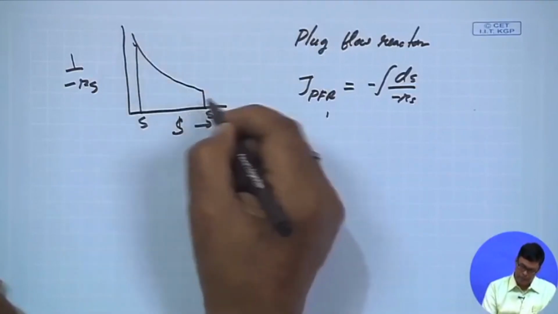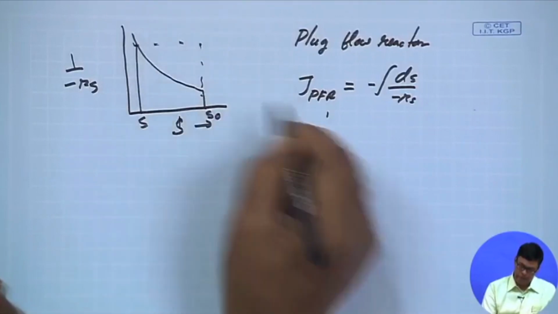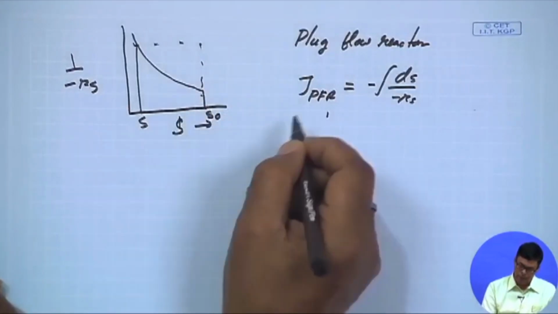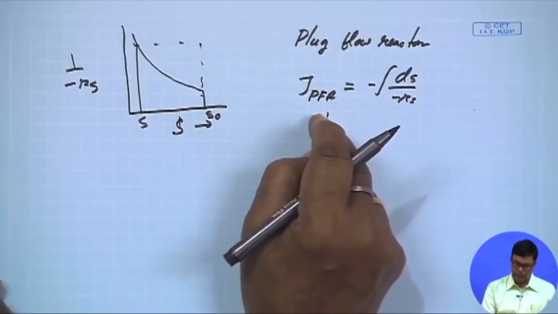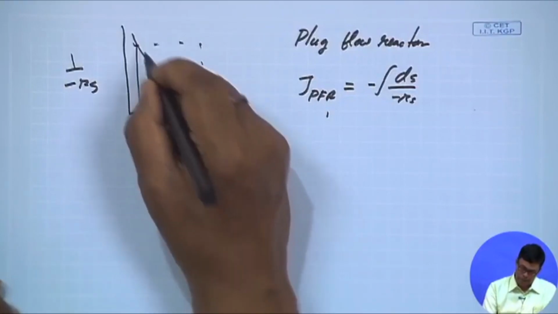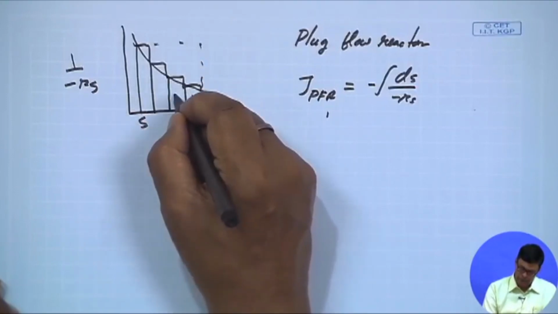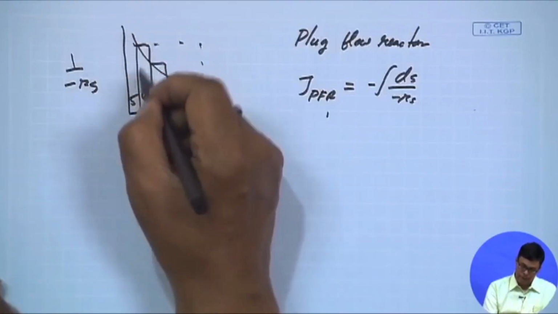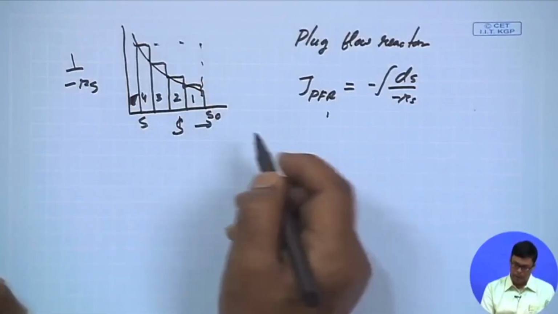So in case of CSTR, the area under this curve will be this, which is much higher than the area for this plug flow reactor. So here the tau plug flow reactor is usually preferable. Now since the plug flow reactor is very difficult to operate, it can be replaced by using multiple CSTRs, what we call the cascade fermenters. This is the first reactor, second reactor, third reactor, fourth reactor, fifth reactor. So the 4 reactors in series will be equivalent to this plug flow reactor.